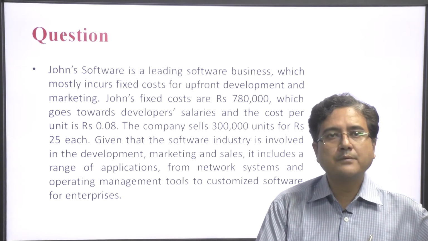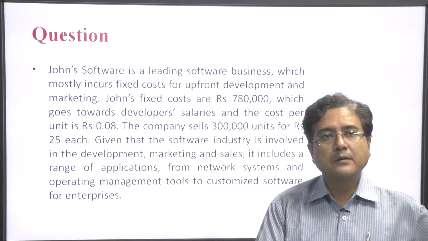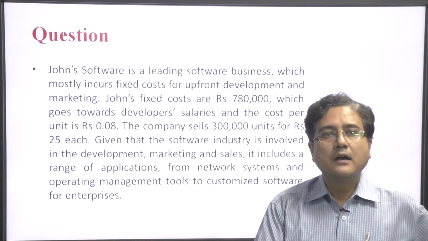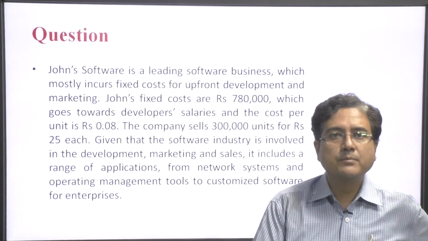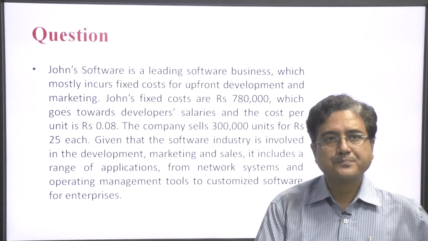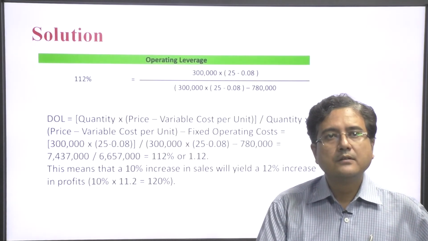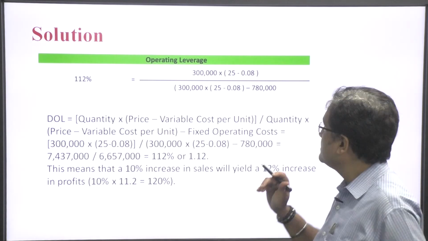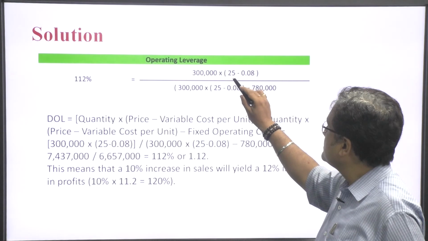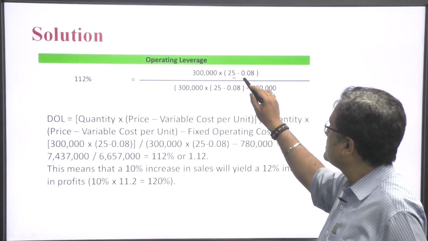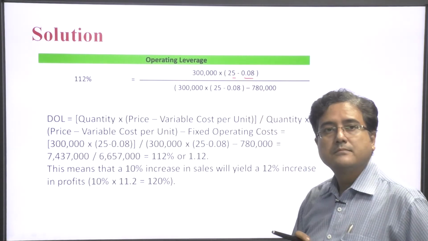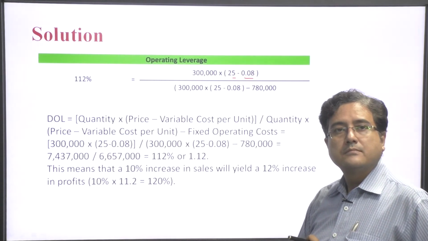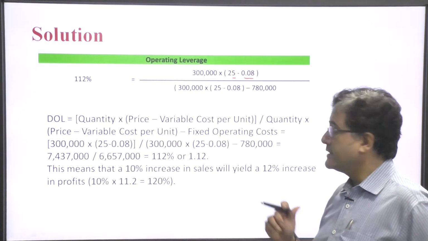Here the fixed cost is 7,80,000, the sales volume is 3 lakh, and the company is selling at 25 each. Here the leverage is 3 lakh into this, and this is fixed cost.